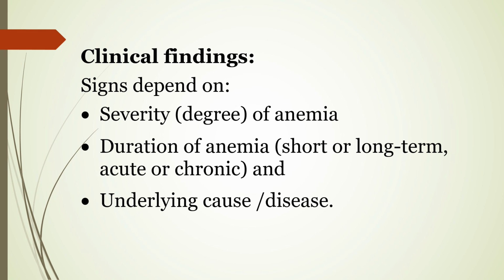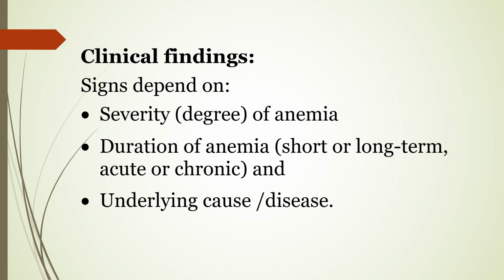Coming to the very important part, clinical findings. The signs depend on the severity of anemia. In subclinical anemia, signs are not observed. If it is moderate anemia, moderate signs are observed. If the anemia is very severe, then tissue anoxia, murmurs, and other symptoms are observed. Similarly, the signs depend on the duration of anemia, whether it is short term or long term, acute or chronic.